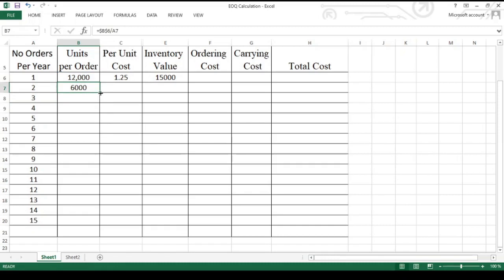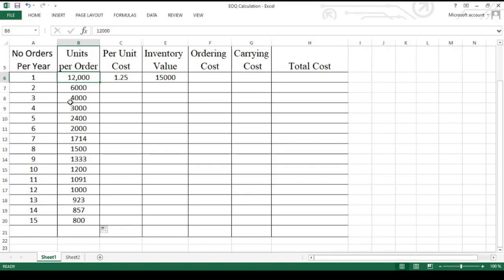Just drag this 6,000 cell up to the 15th order. You will get the order sizes for different numbers of orders. If you are going for 15 orders per year, the order size is 800 units. If you are ordering 800 units each time, we need to order 15 times per year so that we reach 12,000 units.